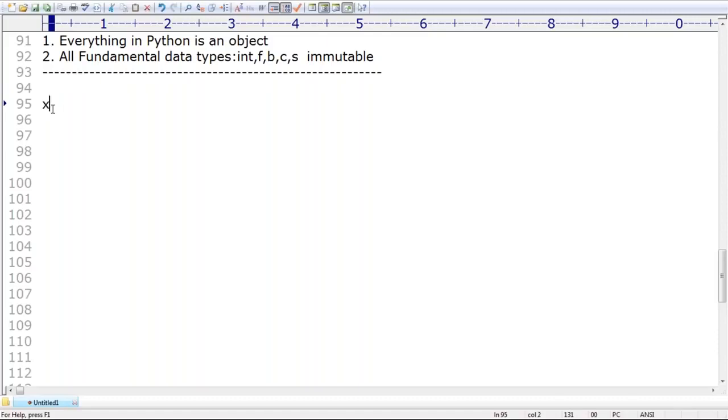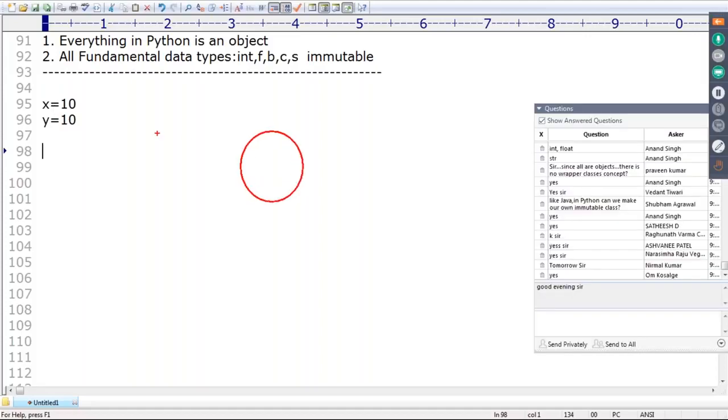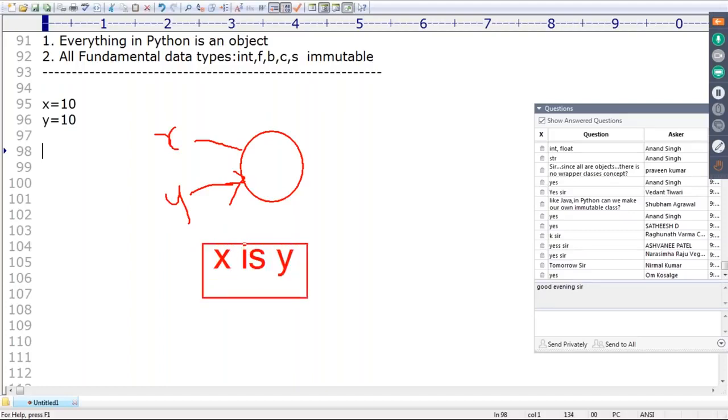Here I'm taking x is equal to 10, y is equal to 10. If you want to check whether x and y are both pointing to the same object or not, what do we have to use? x is y. The is operator we are going to use, right?